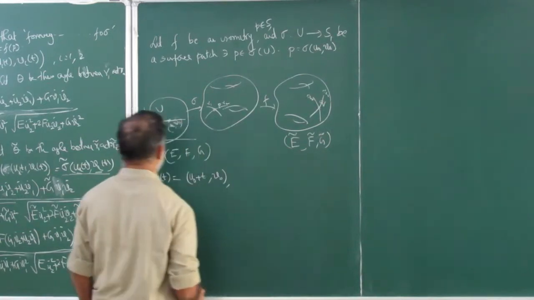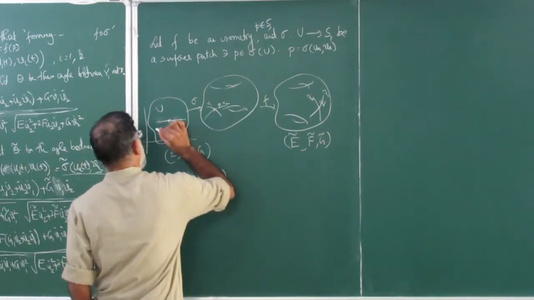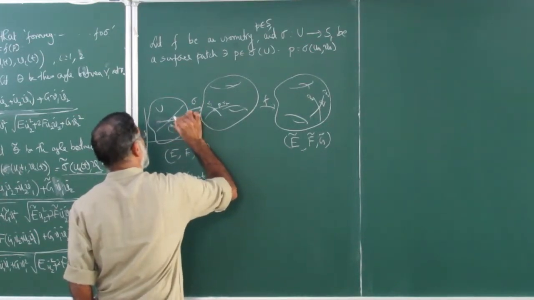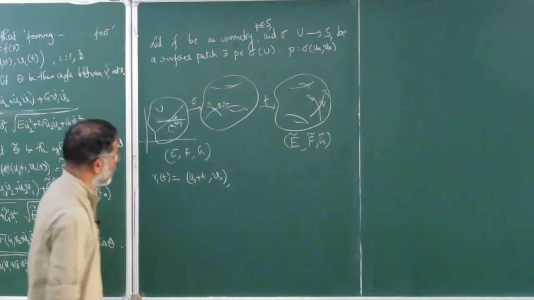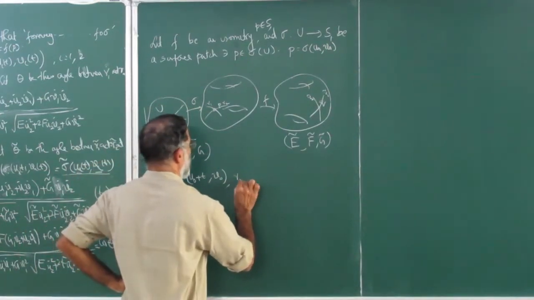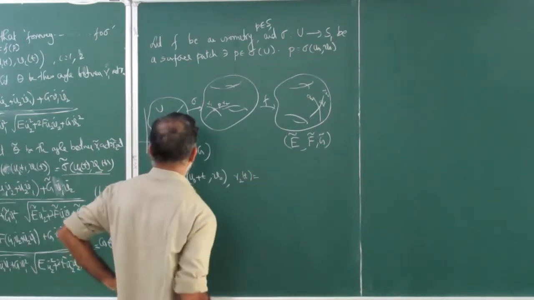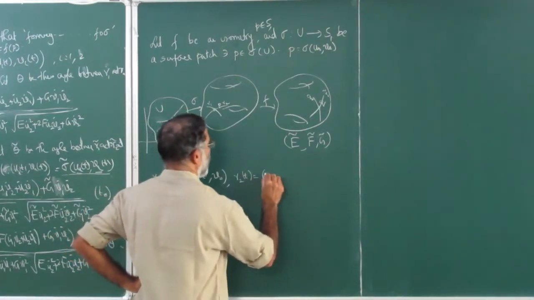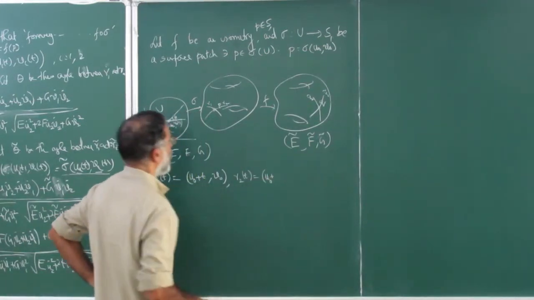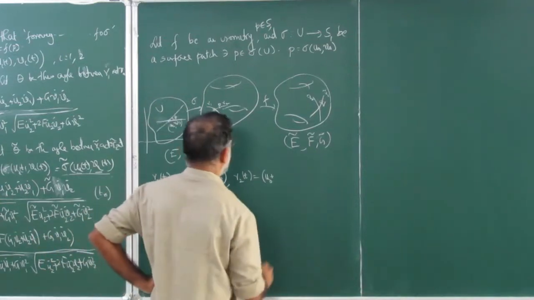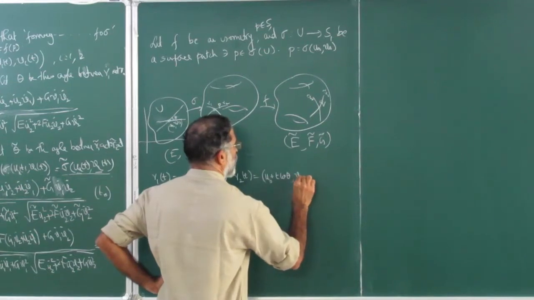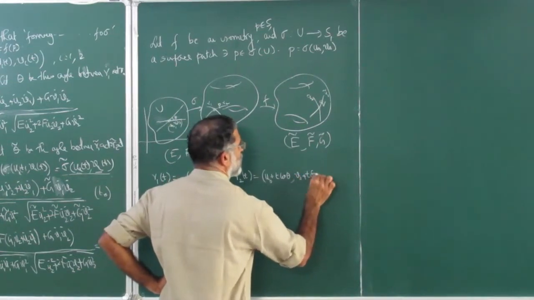And the next one is, take a line that makes angle theta with the x-axis. What will be the equation? Gamma 2 of t is equal to u naught plus t cos theta, v naught plus t sin theta.